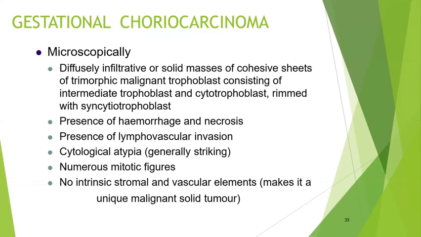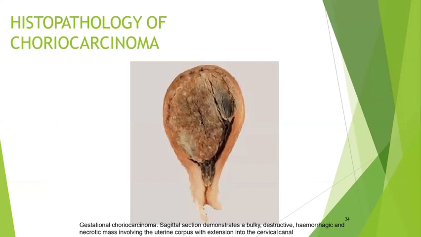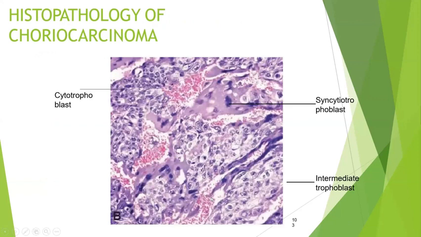Microscopically, you will see solid masses or nests of malignant trophoblast cells with hemorrhage and necrosis, with the presence of lymphovascular invasion, cytological atypia, and numerous mitotic figures. See here the uterine cavity, a sagittal section, shows a hemorrhagic necrotic mass within the uterine cavity, infiltrating the whole cavity and totally distorting it. It was extending even up to the cervical canal.